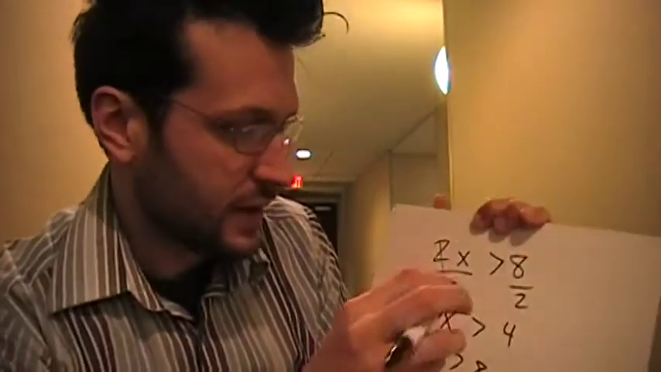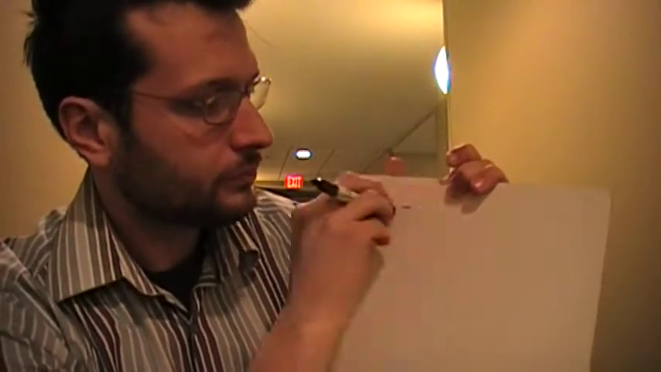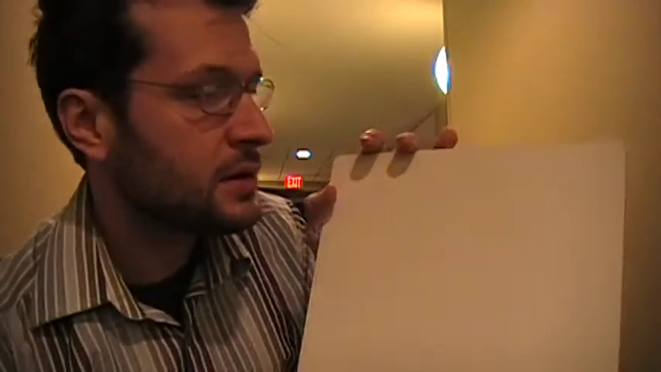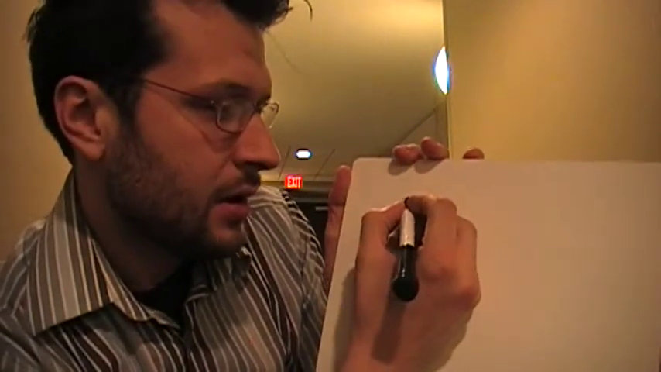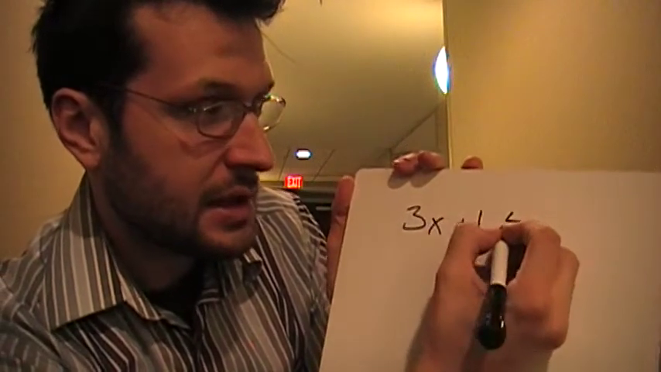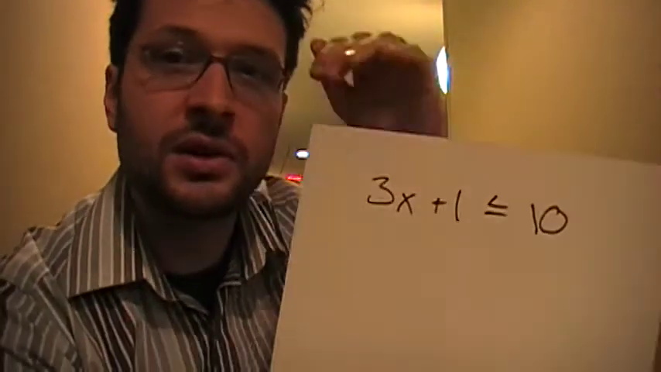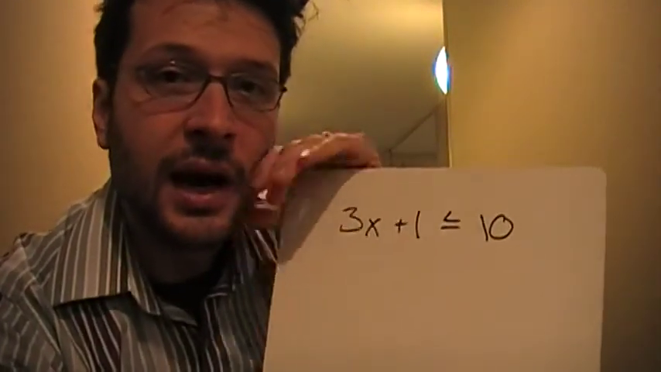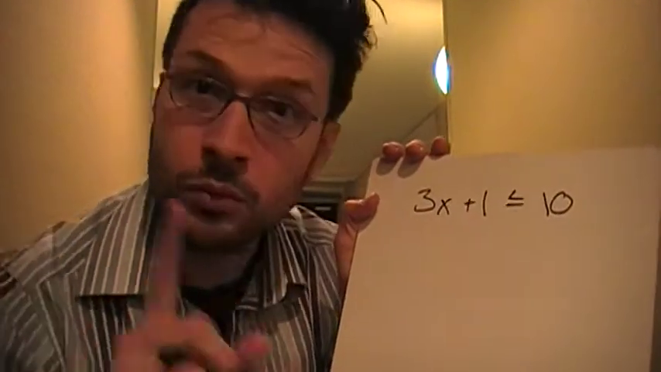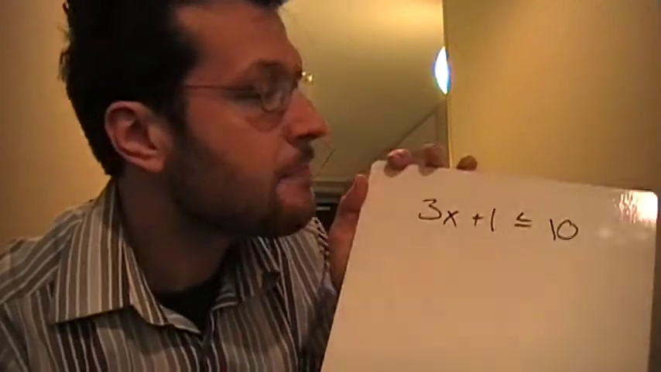So let me erase this and we'll put a slightly more complicated problem up. If I were to have not just a one-step equation, but maybe a two-step equation, if I were to have 3x plus 1 is less than or equal to 10, then I'm going to solve this in the exact same way. I'm going to pretend like it's just an equal sign because all the rules are the same with the exception of one rule. And I'll get to that in just a second. We haven't encountered it just yet.